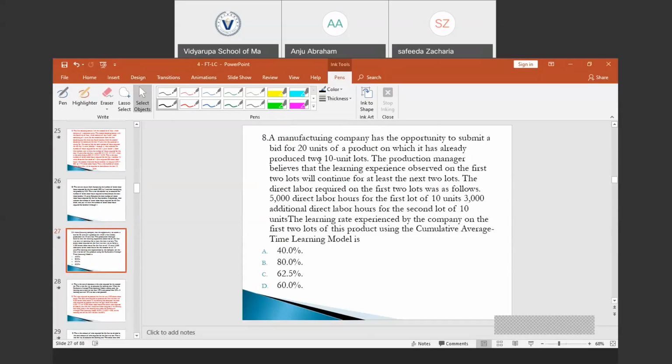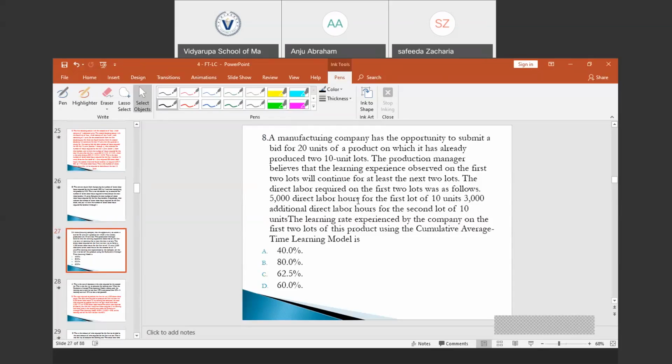Look, the next question is a bit different. A manufacturing company has the opportunity to submit a bid for 20 units of a product on which it has already produced 2 lots of 10 units. The production manager believes that the learning experience observed on the first 2 lots will continue for at least the next 2 lots.